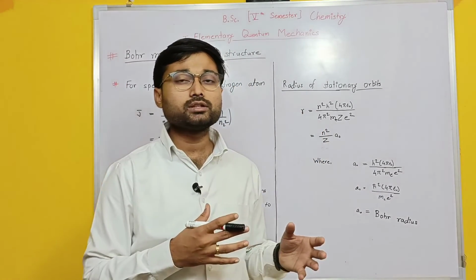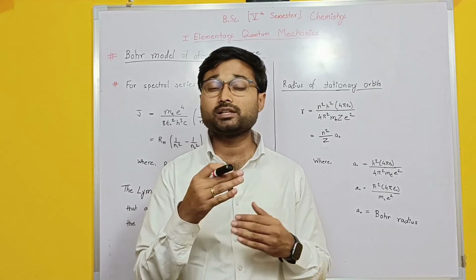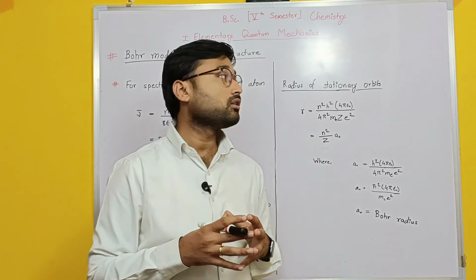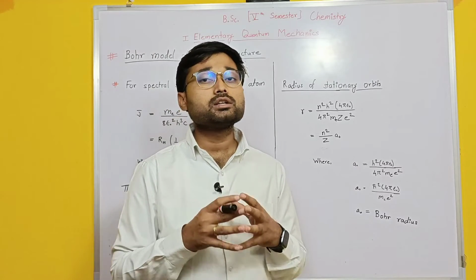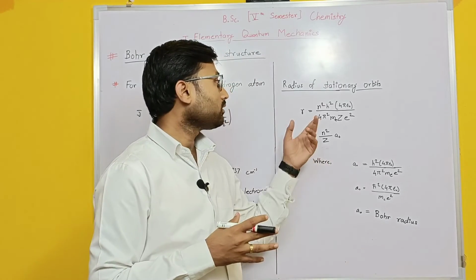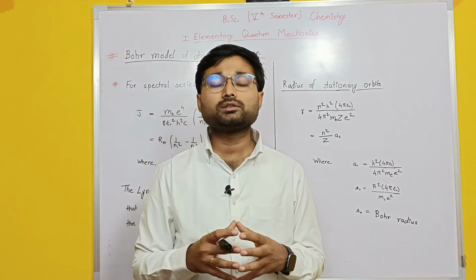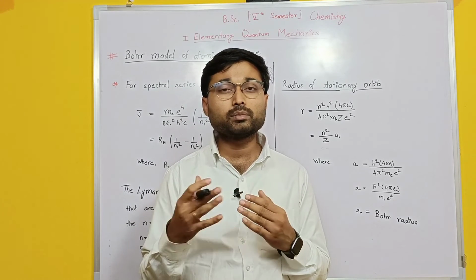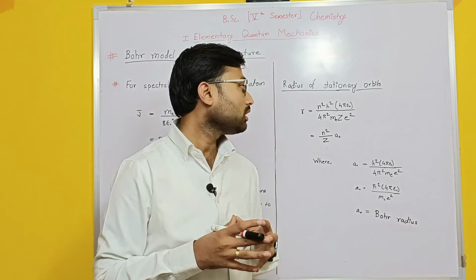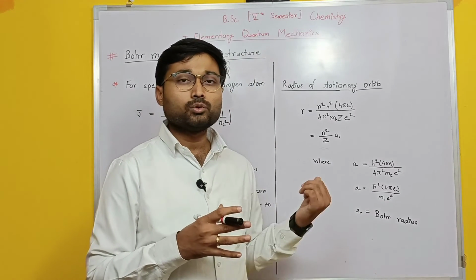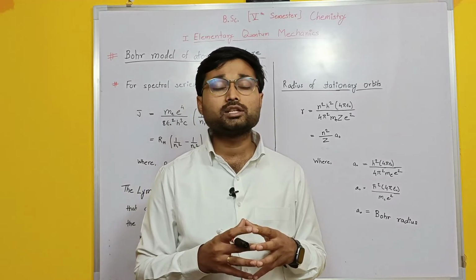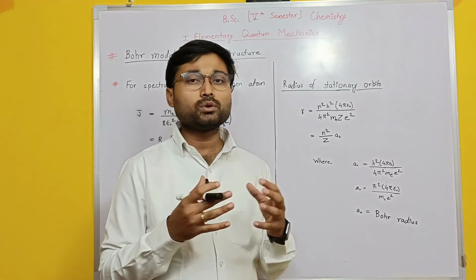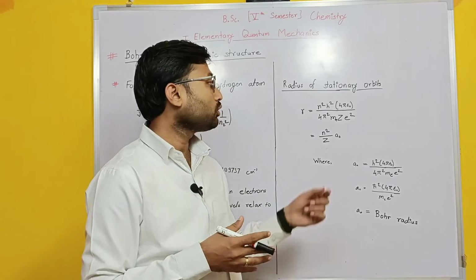Now we are going to see the radius of stationary orbits. So far we have seen the transitions occurring between two energy levels. Here we are going to see what will be the radius for the stationary orbits. In the previous Rutherford model, we have seen the Coulombic force getting balanced with the centrifugal force, and in the Bohr model we have seen mvr equal to nh by 2 pi. If the two equations are combined together, you will get this equation.